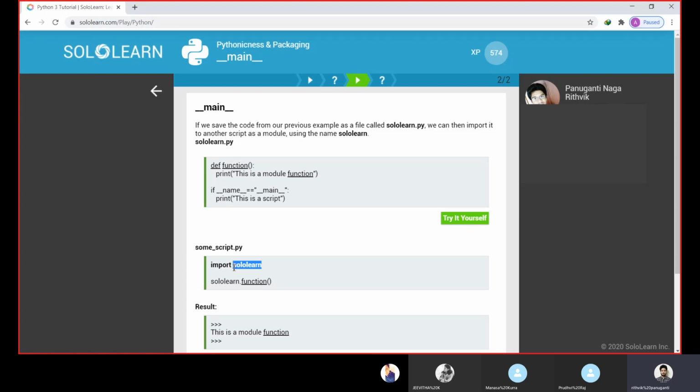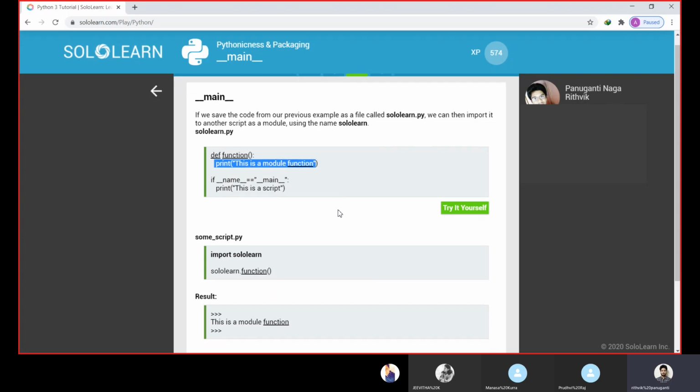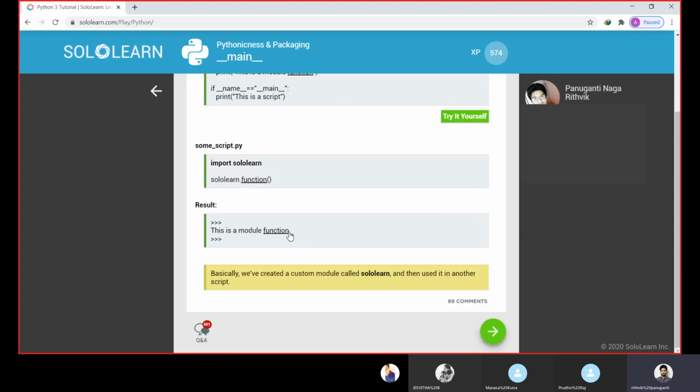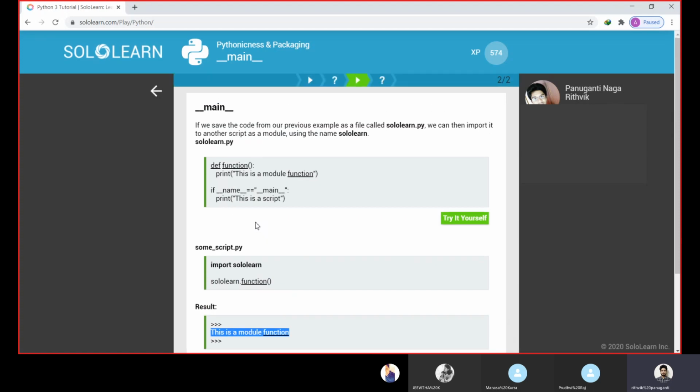What we discussed earlier: if a file is imported, whatever script is written inside under the main check will not be executed. So we are importing a file and calling the function, so that part will be eliminated, and whatever function we have written inside will be executed. So this is module function, which will be printed in the output. Okay, I hope you understand.